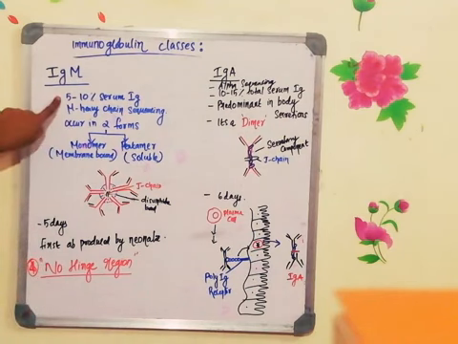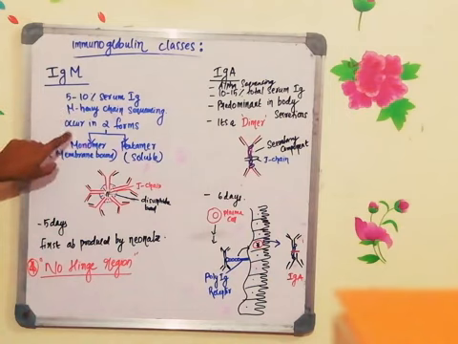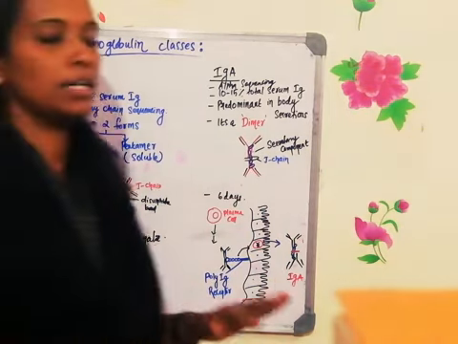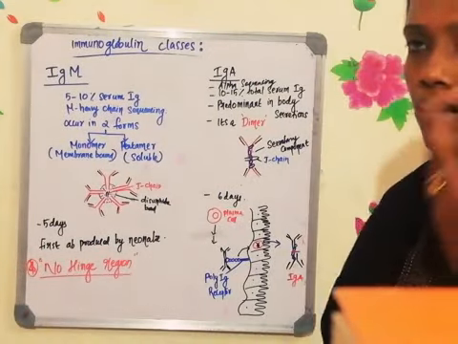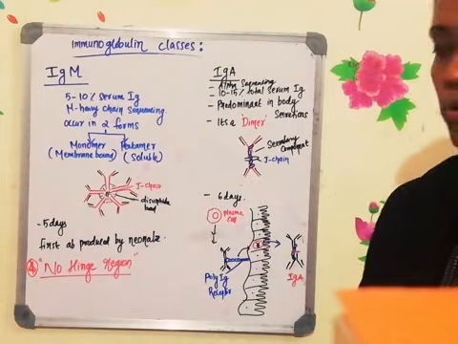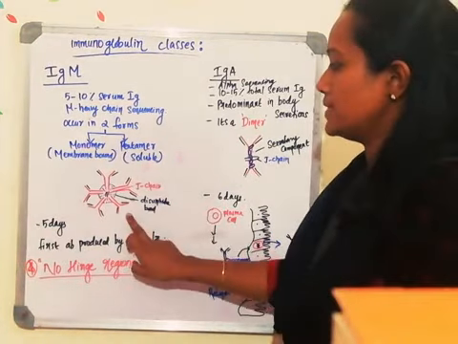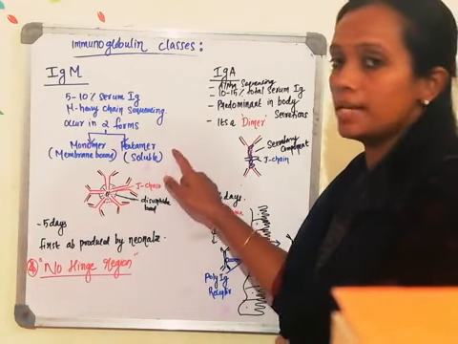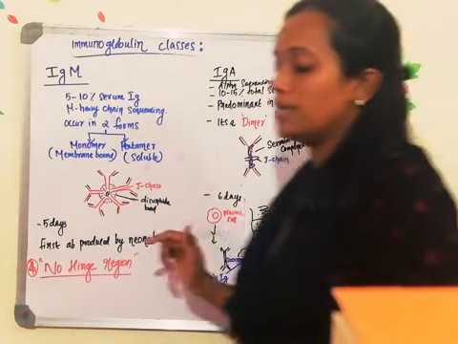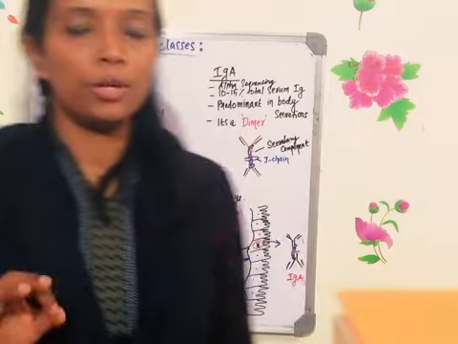First point is 5 to 10% serum immunoglobulin. Then it has mu amino acid sequencing, and it occurs in 2 forms. One is monomeric, another one is the pentameric. What do you mean by pentameric? Pentameric is a structure which will have 5 different subunits, 5 immunoglobulins. You can see here 5 immunoglobulins are joined together and it forms a pentameric structure. So this is also an important point to remember.